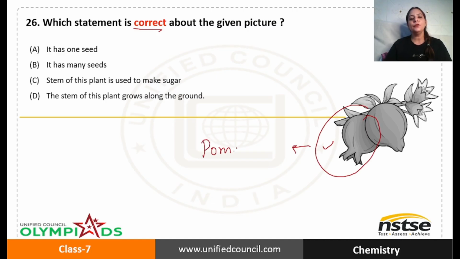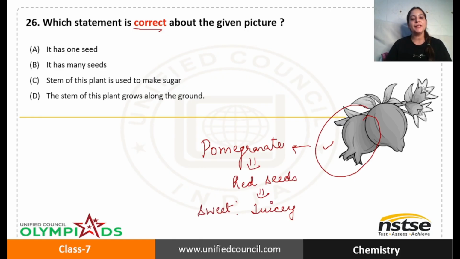It is a fruit, that is pomegranate. What is pomegranate? It has got red seeds in it. And the seeds are quite juicy. Sweet in taste and juicy. And we often drink pomegranate juice also. It is quite good for our health, for our skin, for our heart. It has got a lot of benefits.